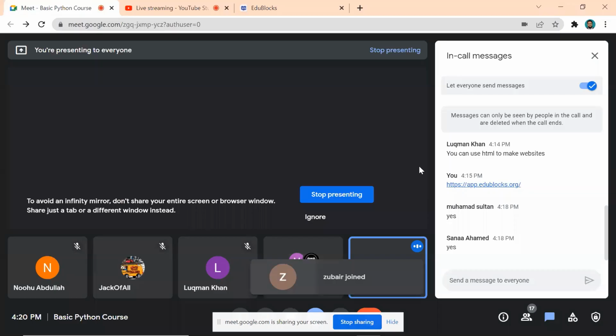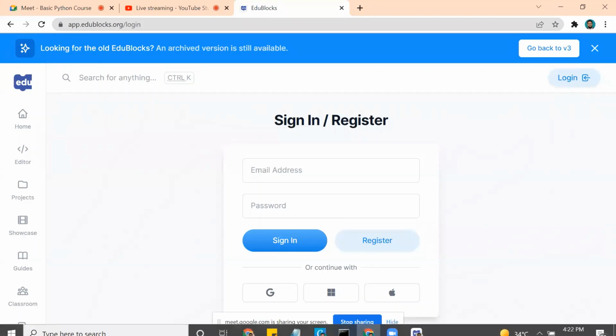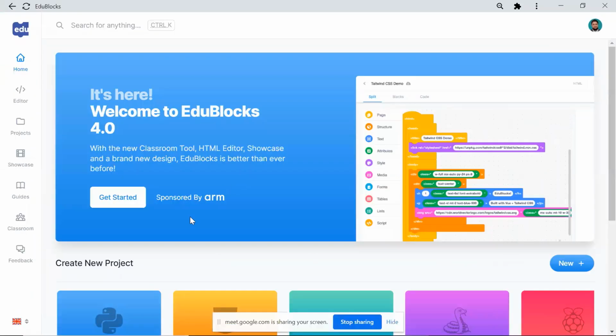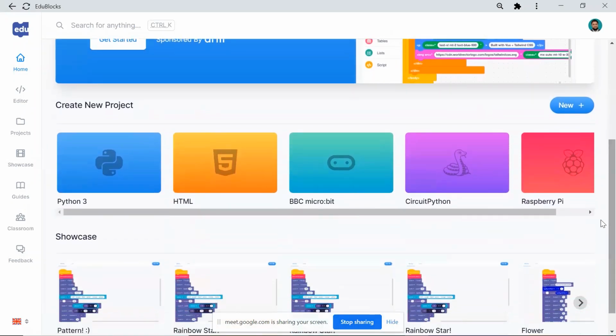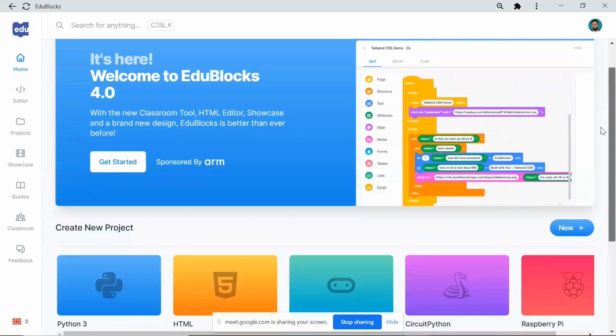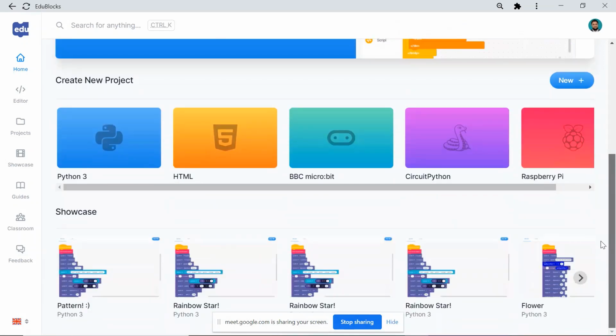So let me minimize this and I'll go to edublog.org. I already opened it. Okay. So now click, scroll down. Just notice, don't do anything. Just watch what I am doing here. Okay. I'm just scrolling. Next time you will do it. So you can follow my instruction. After I complete, I will explain how you can draw with coding.